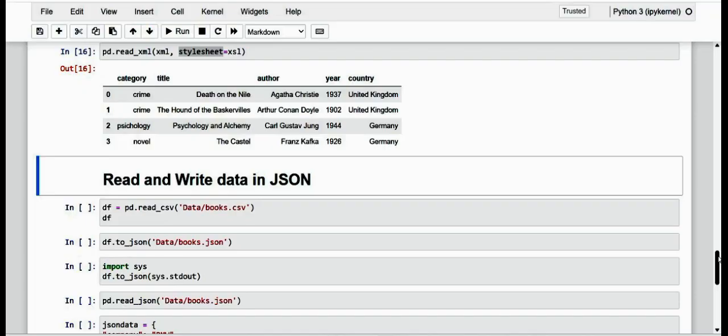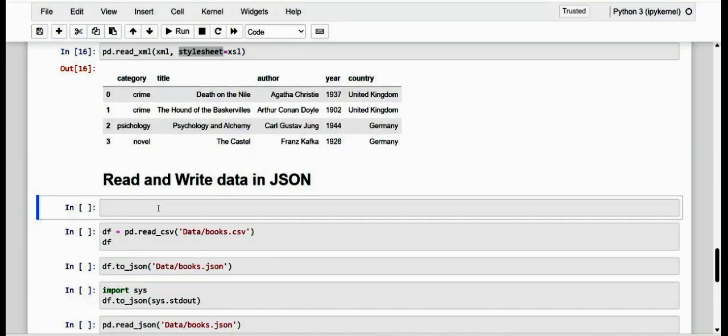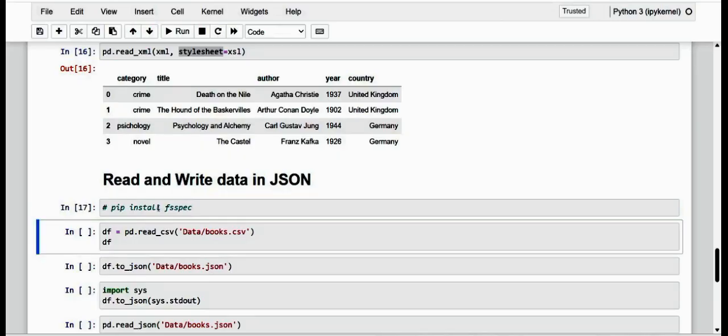In pandas, to work with data in the JSON format, it is necessary to have fsspec. I just specify it here in the command box for your convenience. If you are not able to work with it, kindly install it by using pip install fsspec. As I have already installed this, I have that exact package. So once the package is installed, we can start with the example.